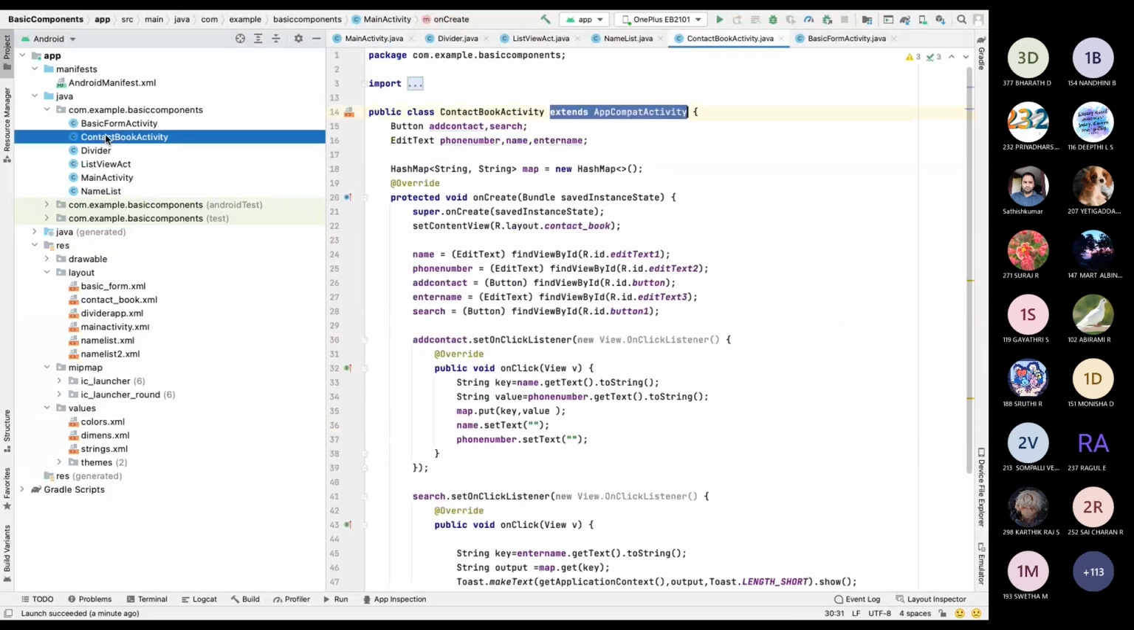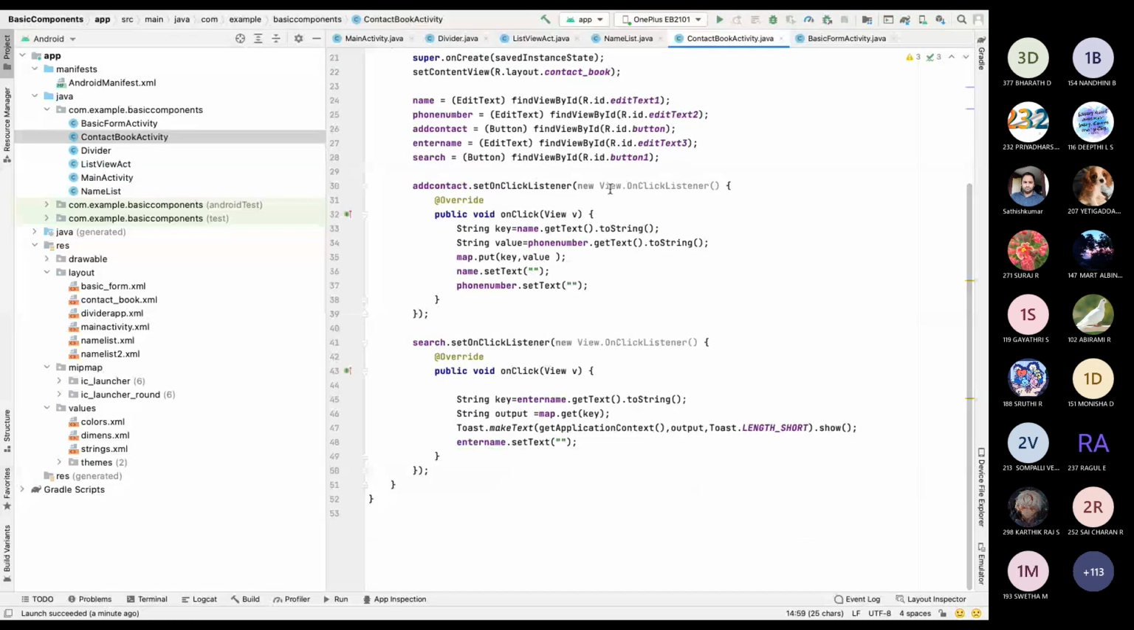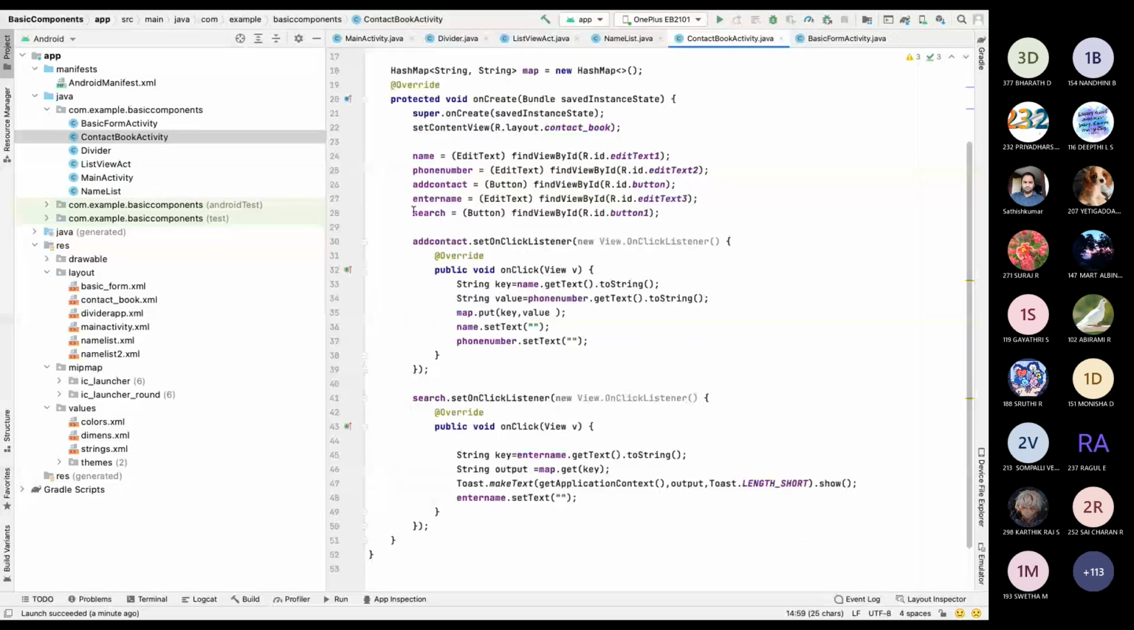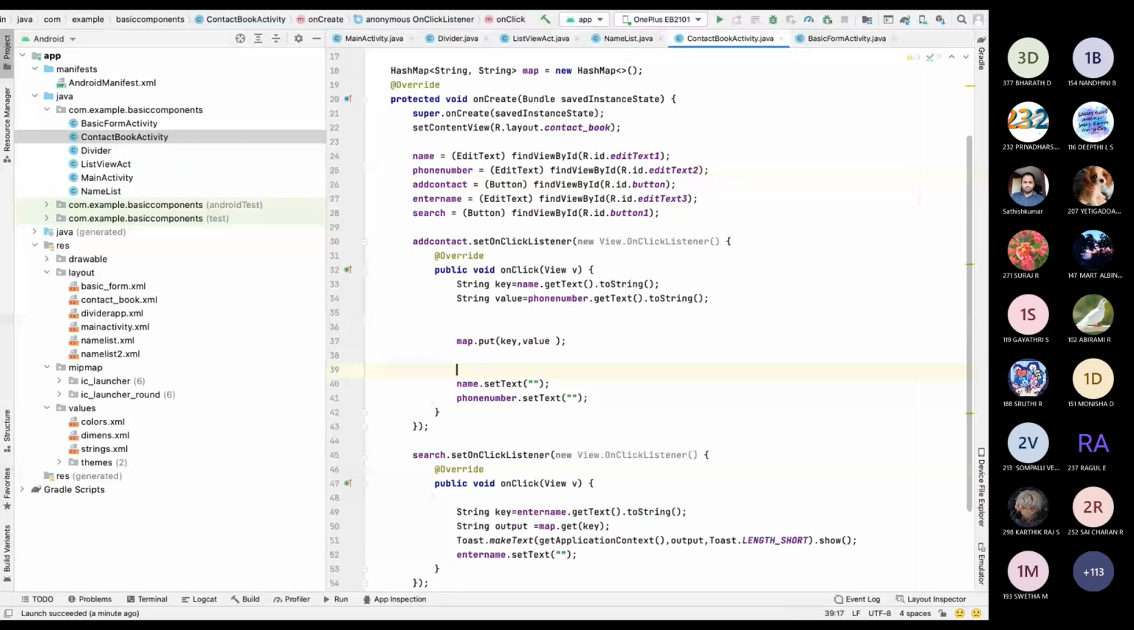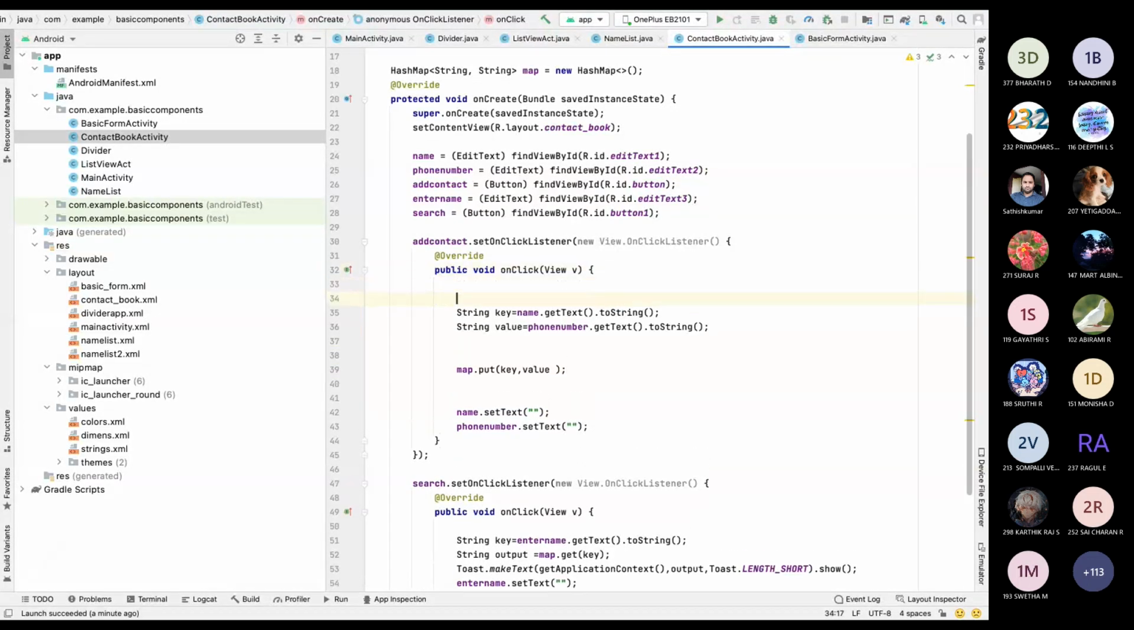So here I have used this contact map. What I'm doing is whenever I click the add contact button, it will add those elements to my map. Have you guys used hash map? How to add values inside a hash map? No, sir. No, right. This is how you have to add. You cannot just add, you have to put, because you have to give both key and value.